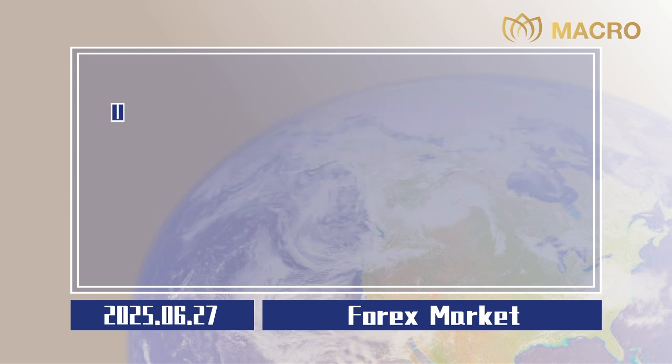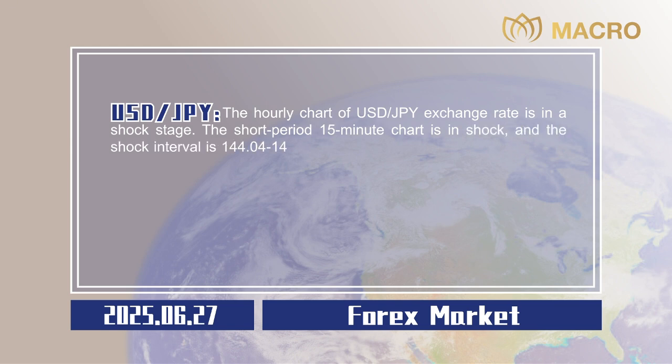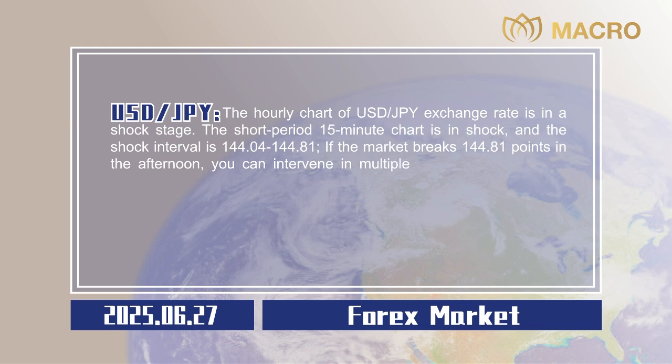0.0020. US dollar to Japanese yen. The hourly chart of US dollar to Japanese yen exchange rate is in a shock stage. The short period 15-minute chart is in shock, and the shock interval is 144.04 to 144.81. If the market breaks 144.81 points in the afternoon, you can intervene in multiple orders, and the